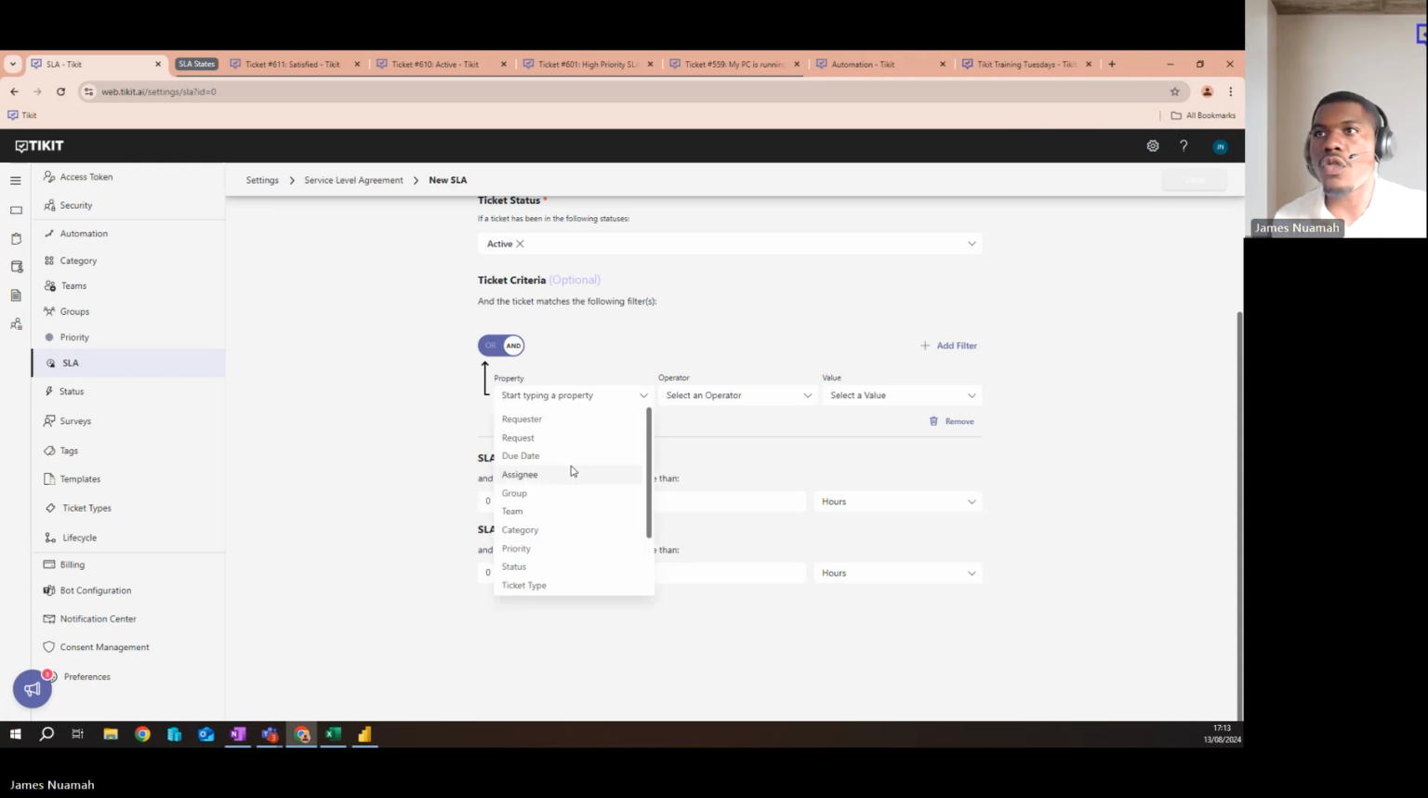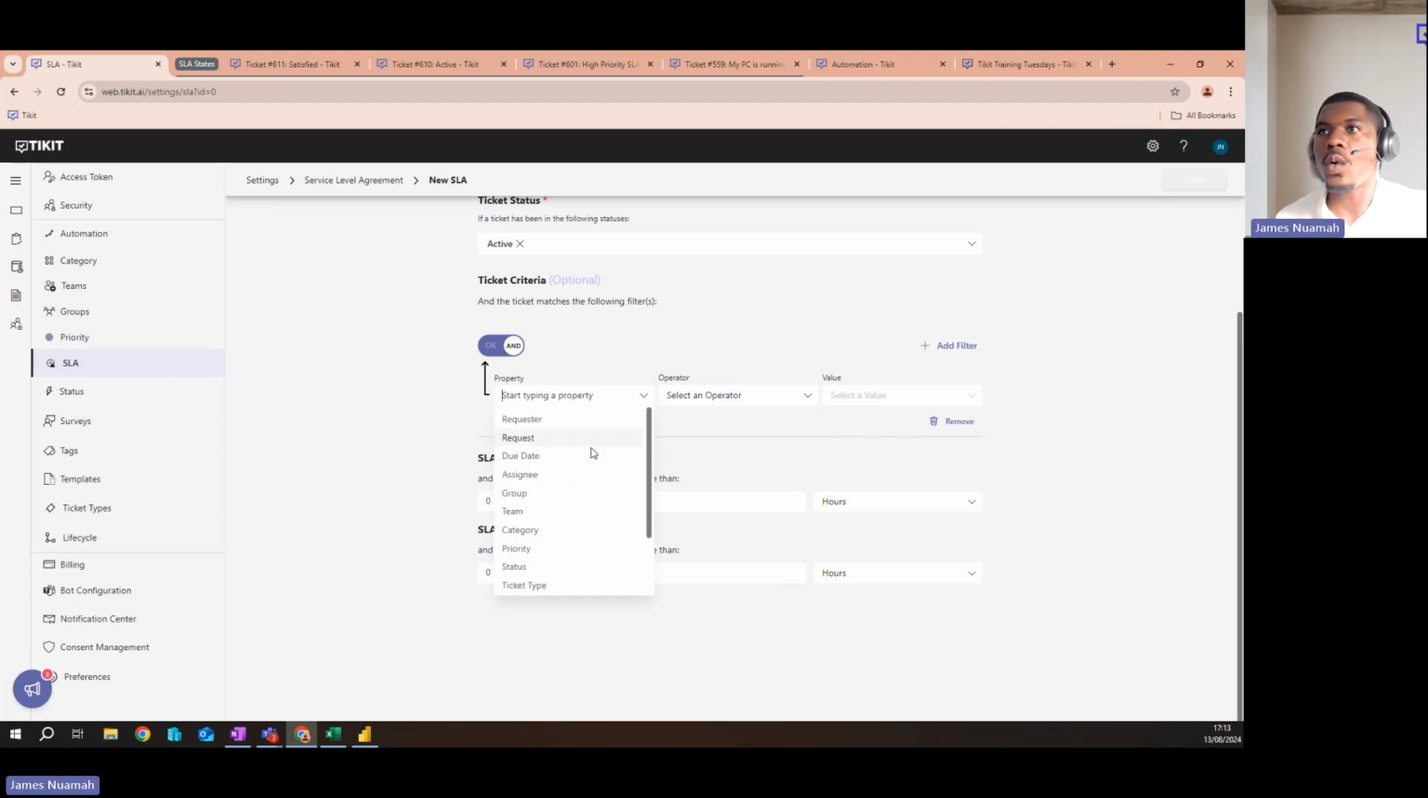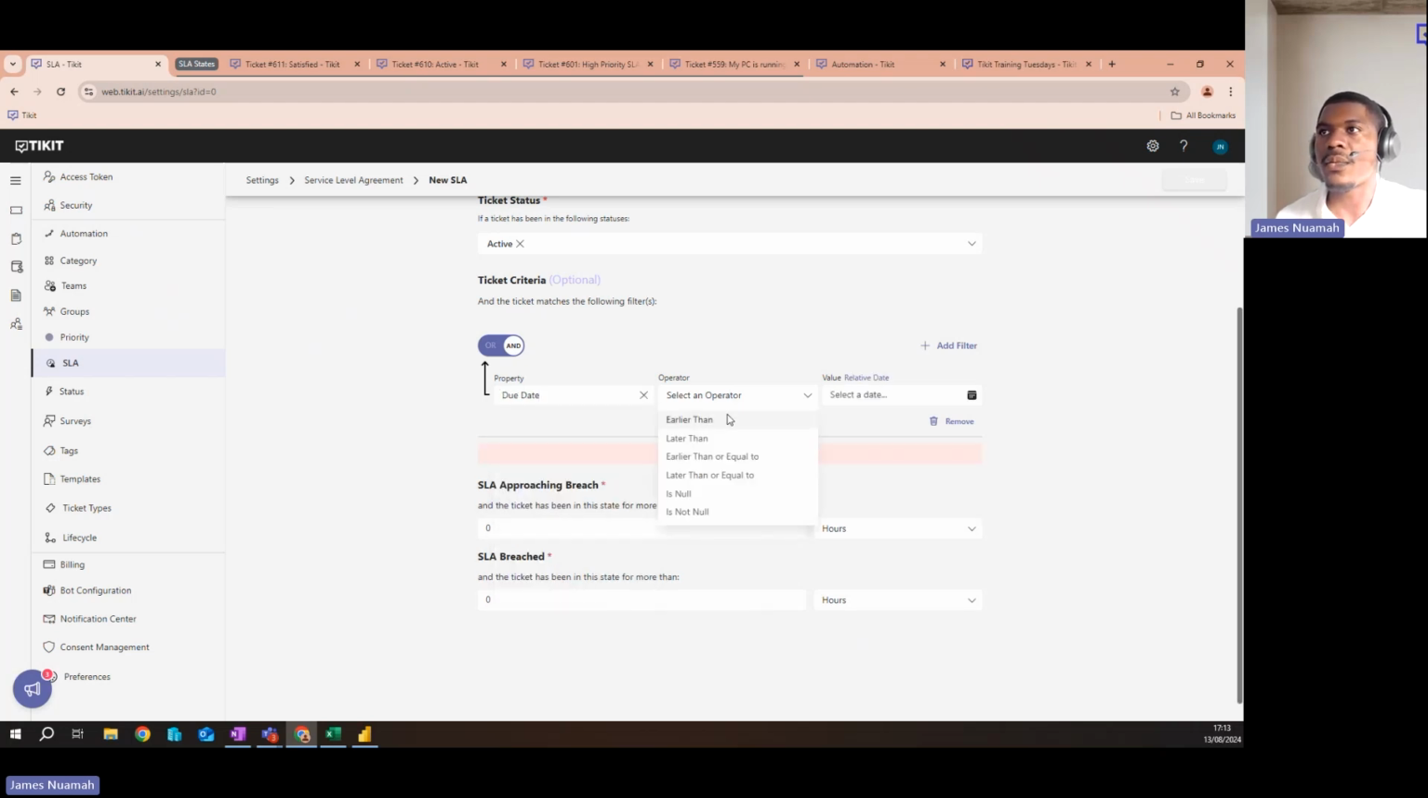And then usually on most of them that aren't date related, let's say for assignee, for the operator, you have these four. You have equal, not equal, is null, it is not null. And that's how it will be typically. But for due date, modified date, and created date, it's a bit different. You have the earlier than, later than, earlier than or equal to. Again, this is similar to our automation process, so we won't focus too much on that. But the way we can apply it here is very nice.